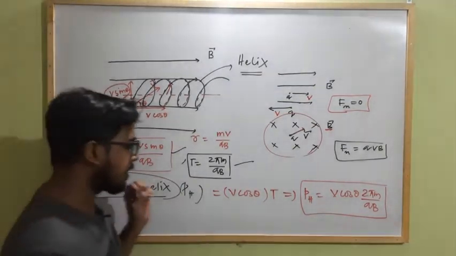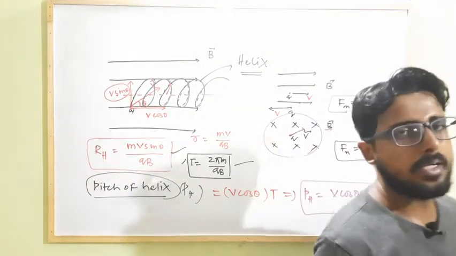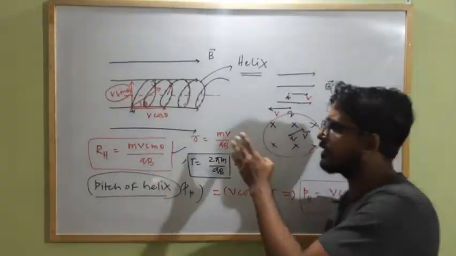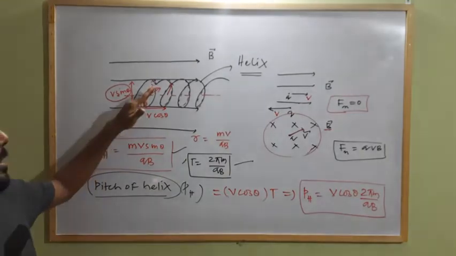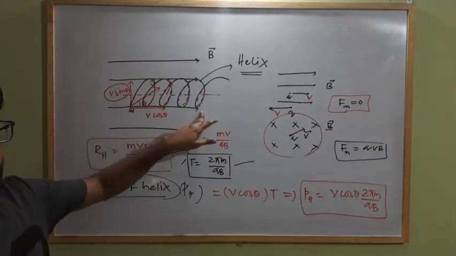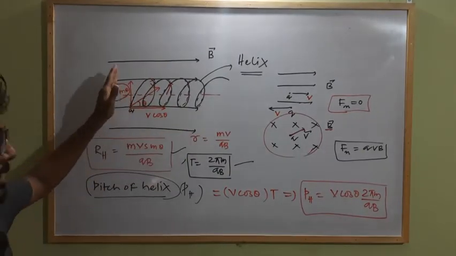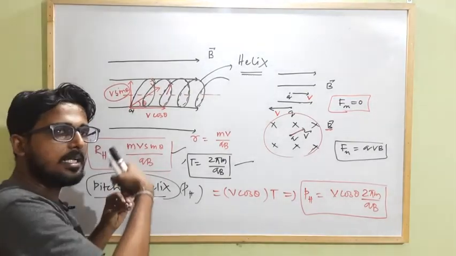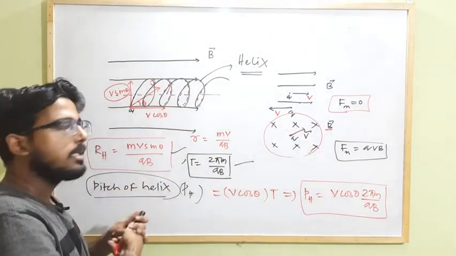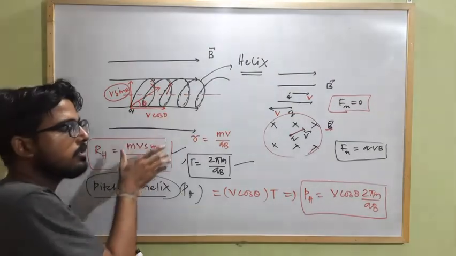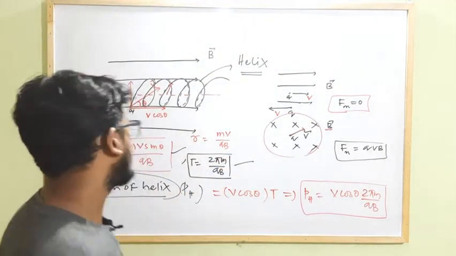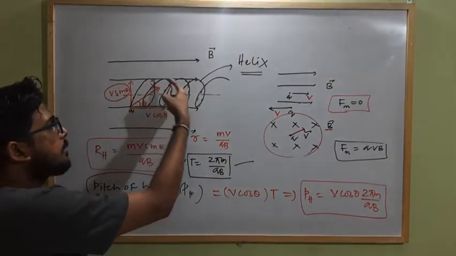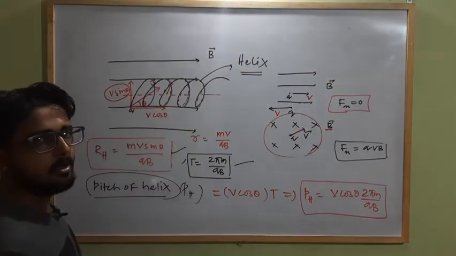Okay, so when the charged particle is travelling in an external magnetic field at an angle theta, where theta is the angle between the direction of velocity of the charged particle and the external magnetic field, then due to one component v sin theta, the charged particle starts revolving in a circular path, and due to the component v cos theta, the charged particle moves in a horizontal direction linearly. That's why the resultant path of the charged particle will be in helix form.